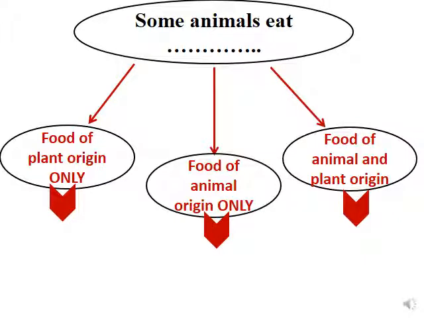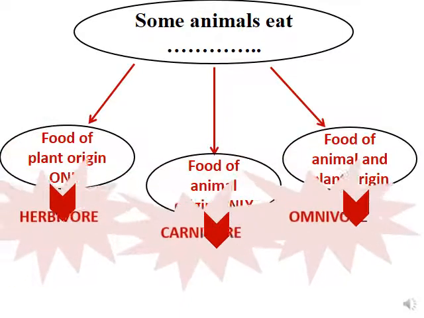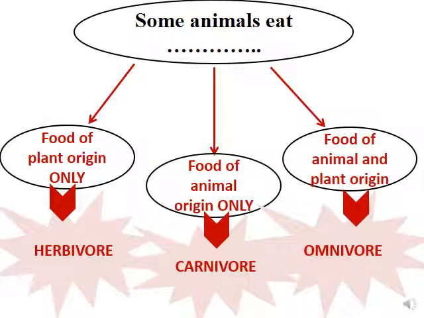So what do we call each type of this? Let's discover together. The first type that consumes food of plant origin only, we call it herbivore. Example about this, the cow. The cow consumes food of only plant origin. It's called herbivore. Herbs mean plants. So herbivore for animals that consume food of plant origin. The example here is the cow.